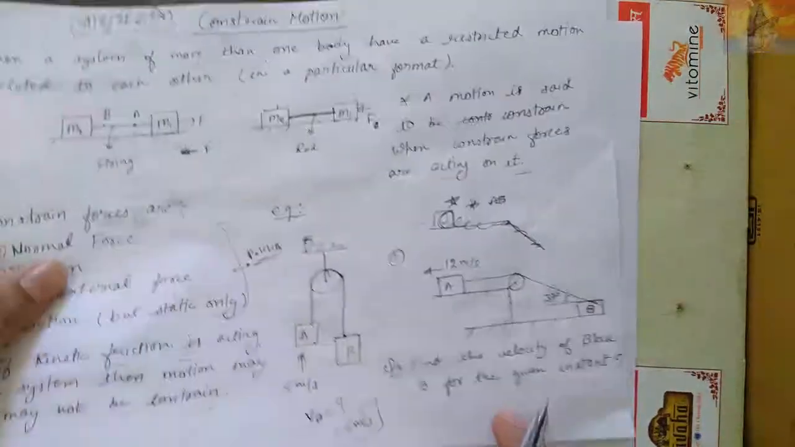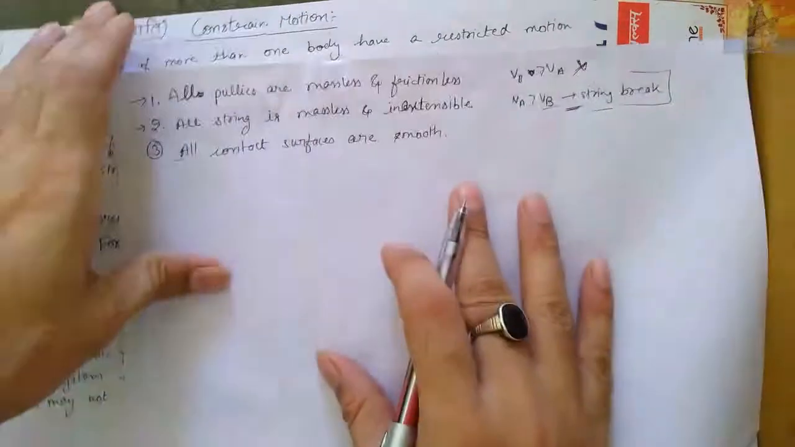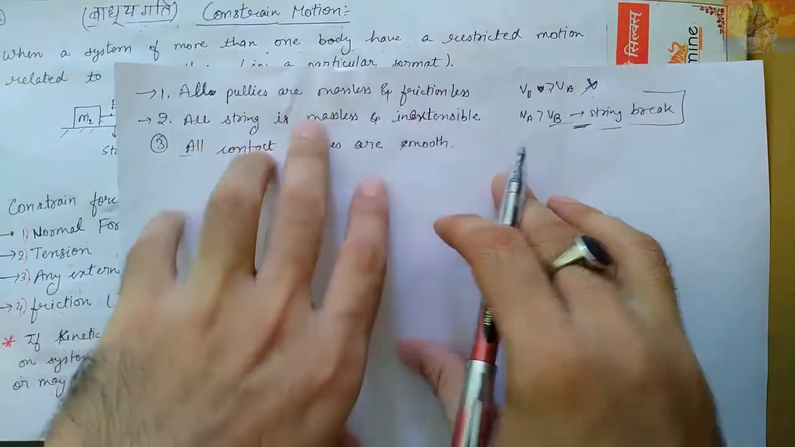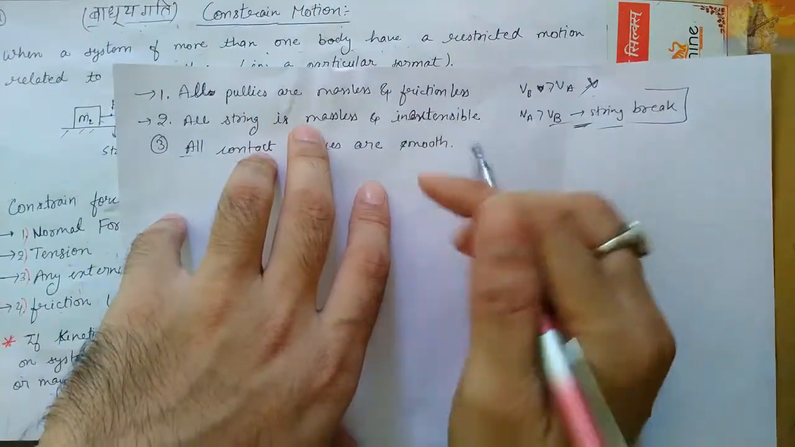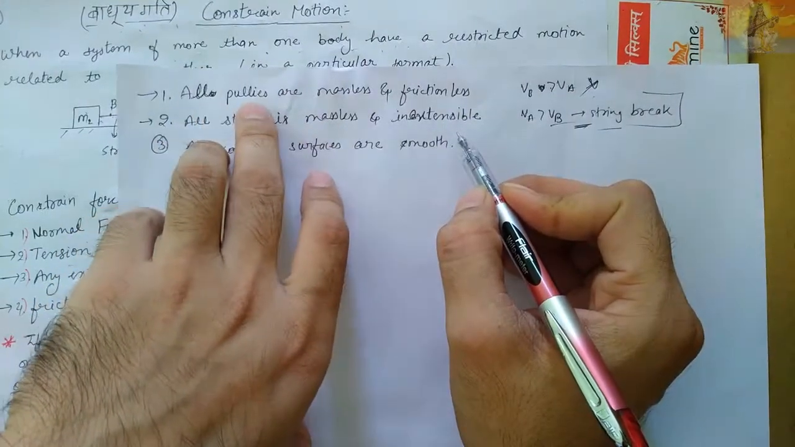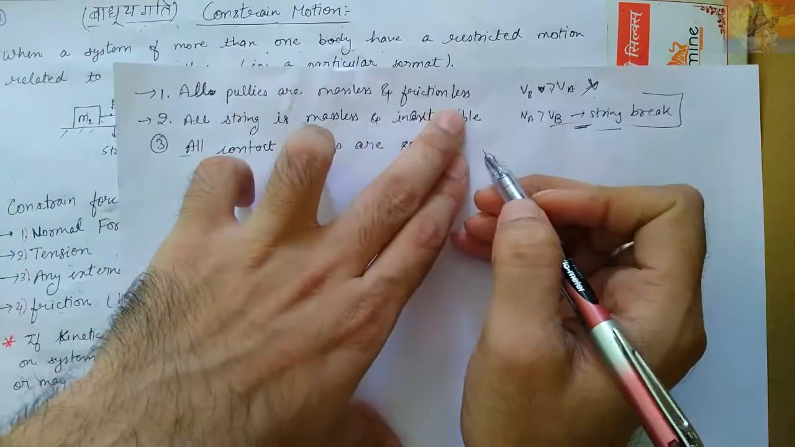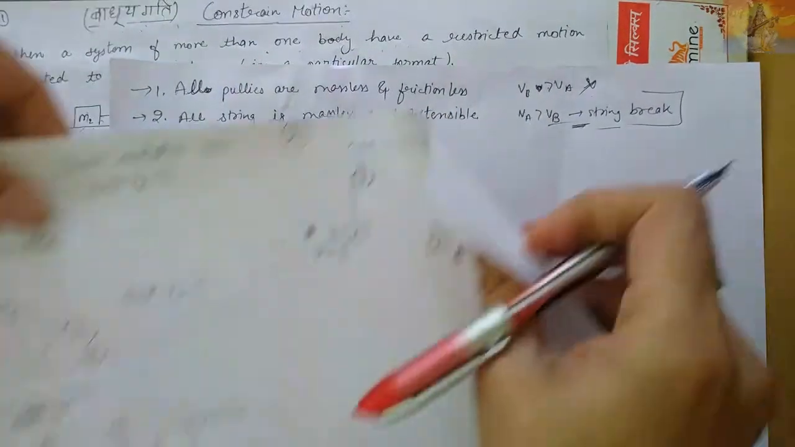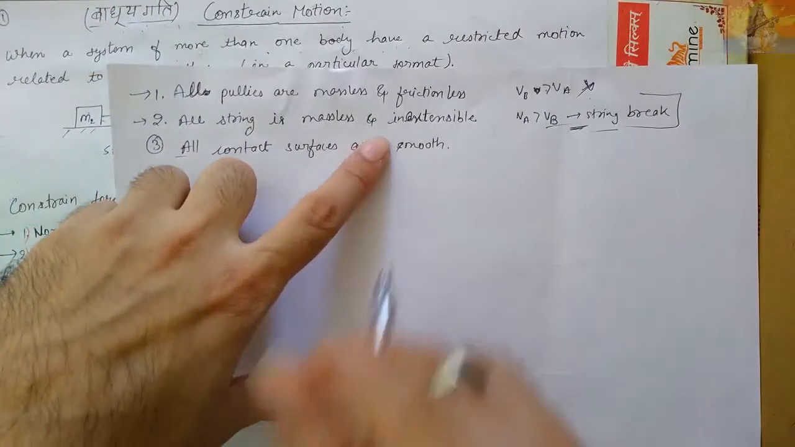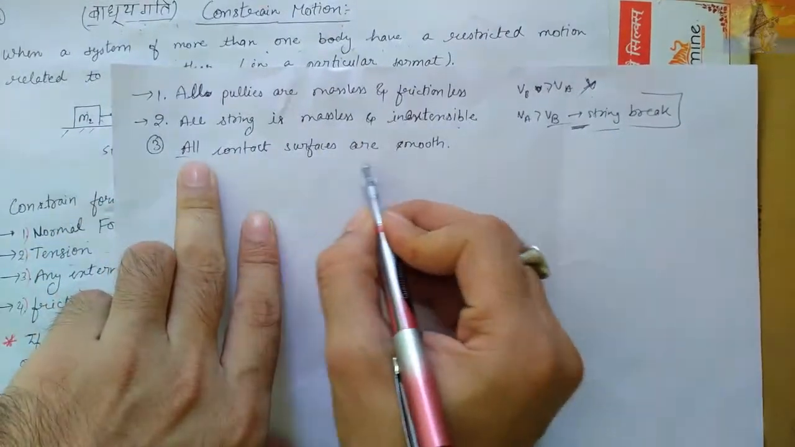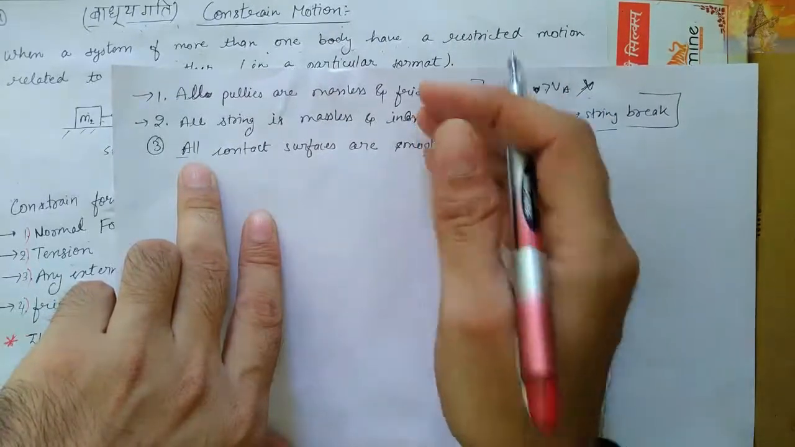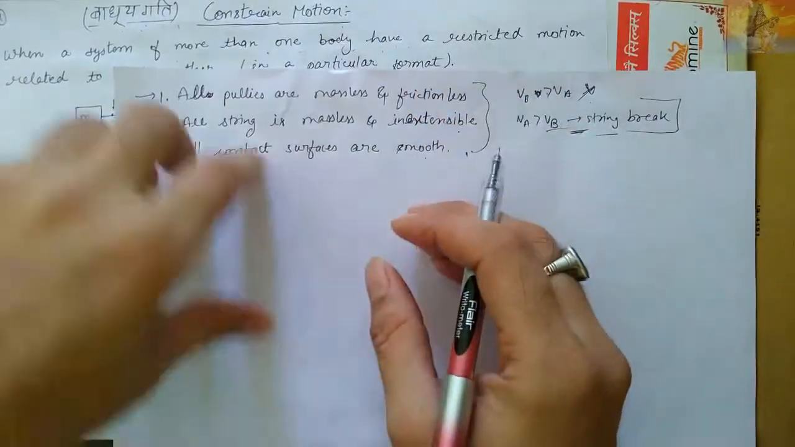First of all, I would like to clarify a few concepts. All the pulleys are massless and frictionless for the given questions. Whatever questions I solve today, the pulleys used in the figures are massless as well as frictionless. All strings used in such questions are massless as well as inextensible, and all contact surfaces are smooth. We are solving all these questions while taking only these 3 assumptions.